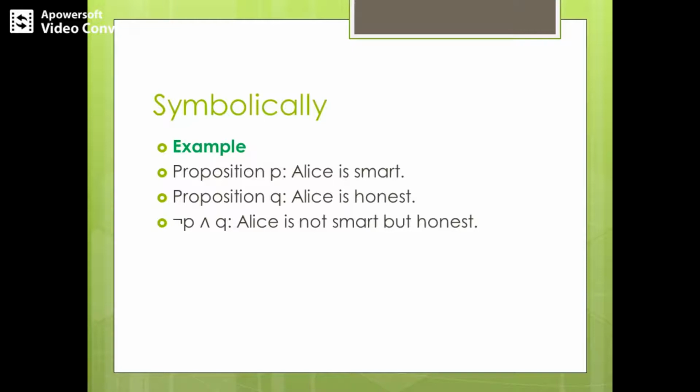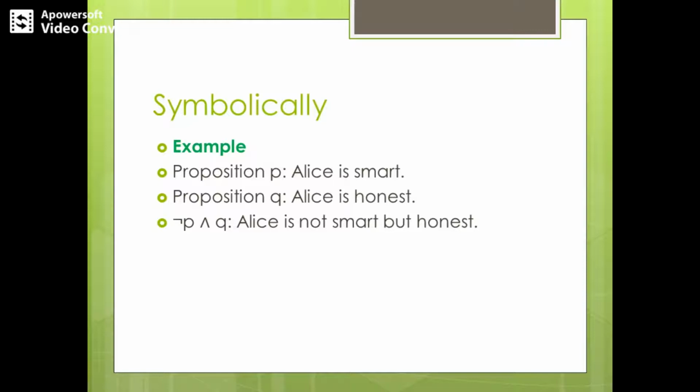So these two are just opposite statements. One is giving a positive sense, the other is giving a negative sense. If I just use the statement Alice is not smart and honest, it is difficult to interpret, and it changes the meaning of the statement. What does Alice is not smart and honest mean? It means that Alice is not smart as well as not honest.